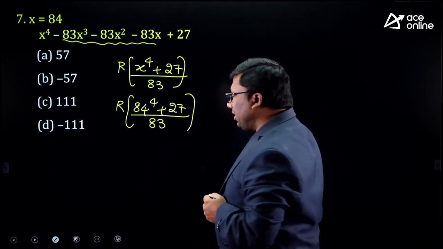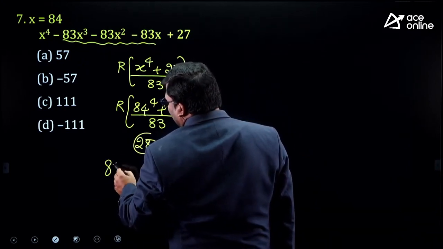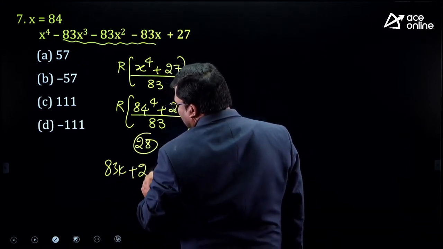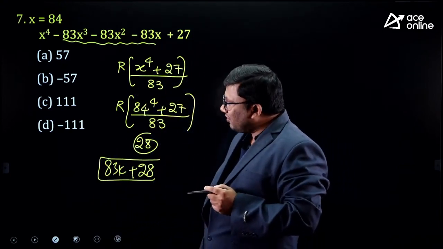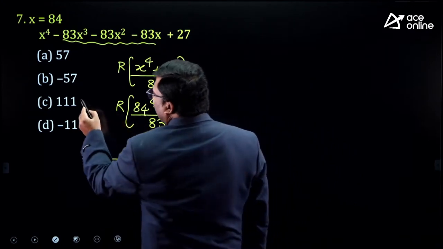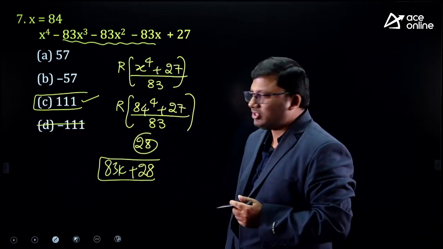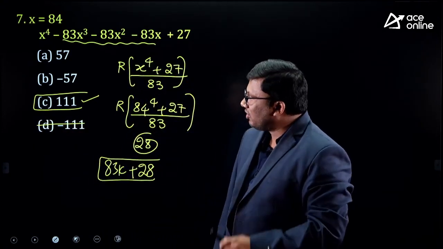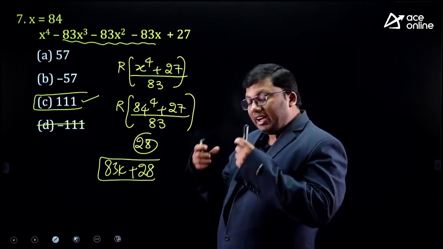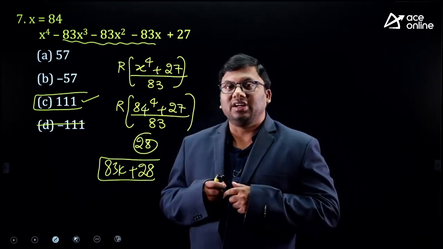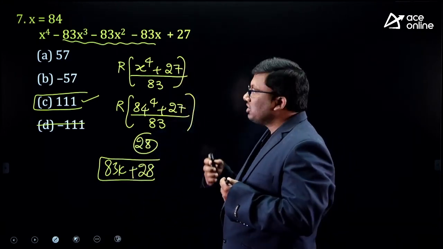83 ones are 83, remainder 1. 1 plus 27, 28. Answer when divided by 83, remainder is 28. 83k plus 28. So, answer when divided by 83, remainder is 28. I hope the idea is very much clear to you. One is the coefficient method. Another is the division method. Digital sum method. All 7 questions are clear to you.